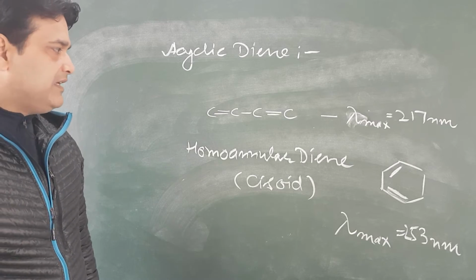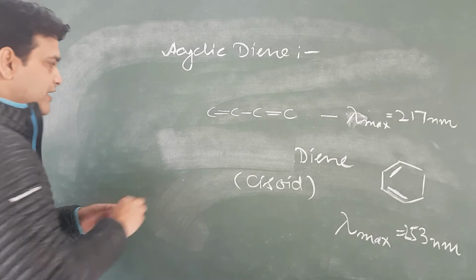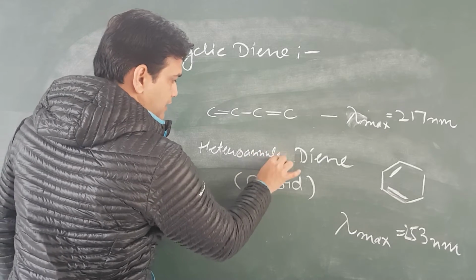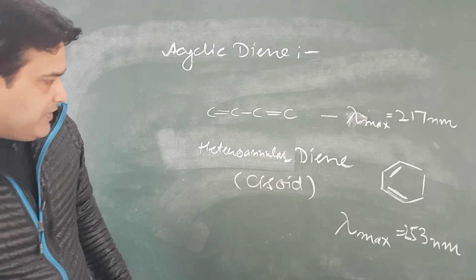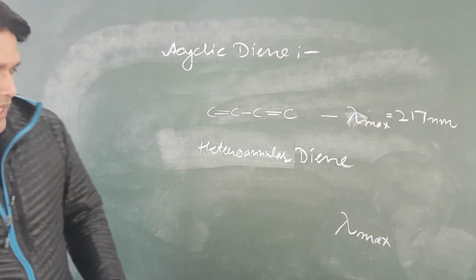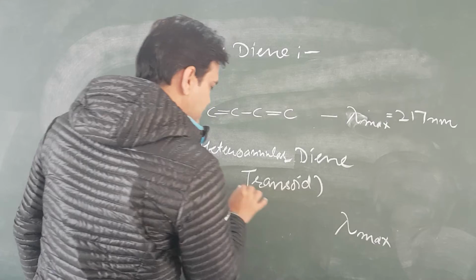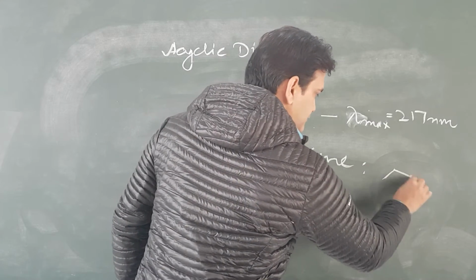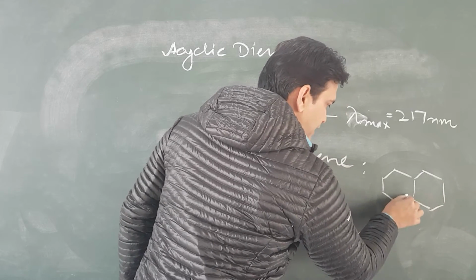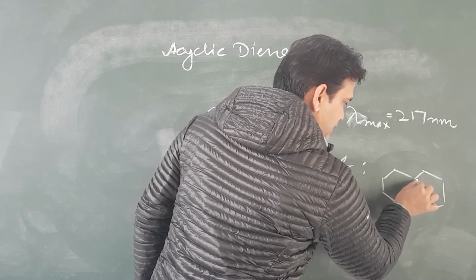This is acyclic. And for heteroannular diene, which is also called transoid, like one double bond is here, double, then single, and then double.